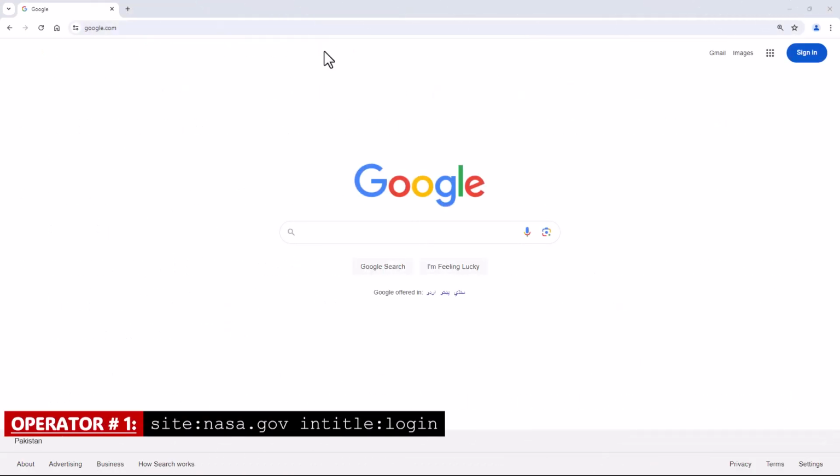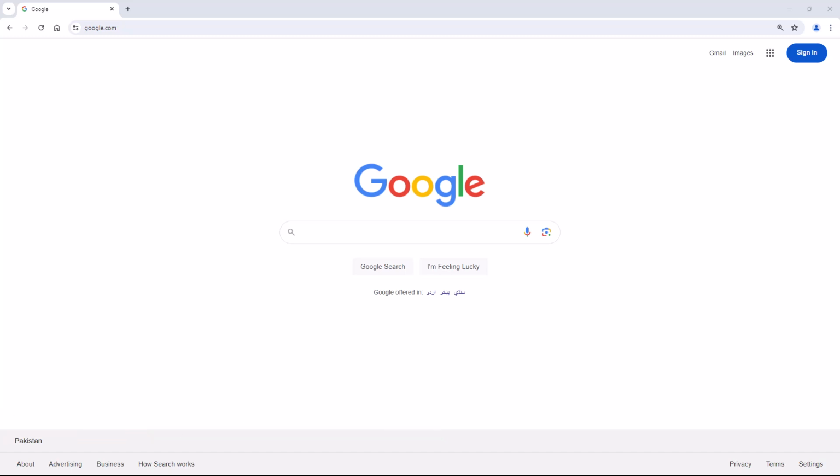Operator number 1, site with the combination of intitle. This Google Dork will search for login pages on a specific website. Hackers can use this to find unsecured login pages and gain access to sensitive information.